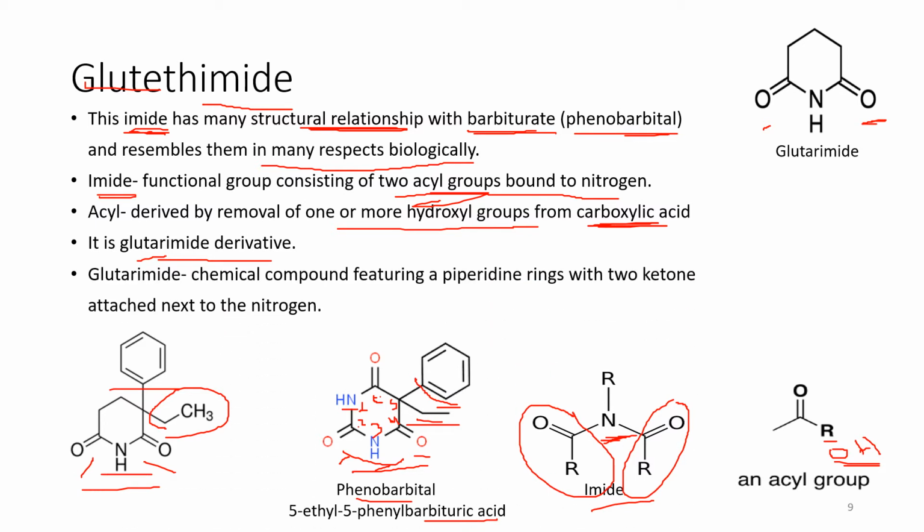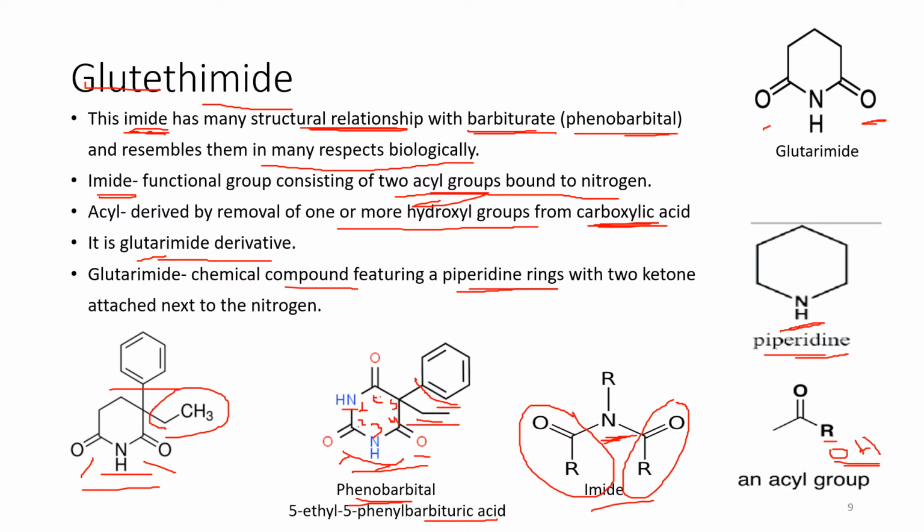Glutarimide is the chemical compound featuring the piperidine ring. Let's see the piperidine ring. The piperidine ring is the heterocyclic ring structure with 1 nitrogen and 5 carbons present in it. So it is the piperidine ring. We can see in the barbiturates the pyrimidine ring is there, but in glutethimide the piperidine ring is there.